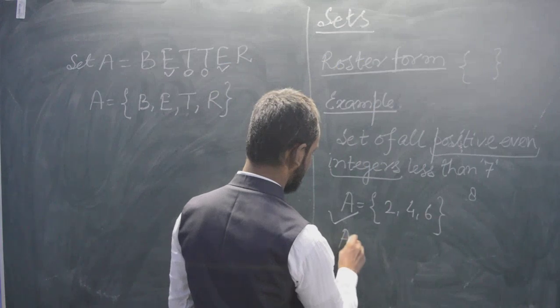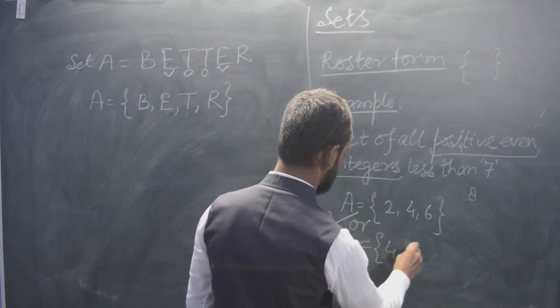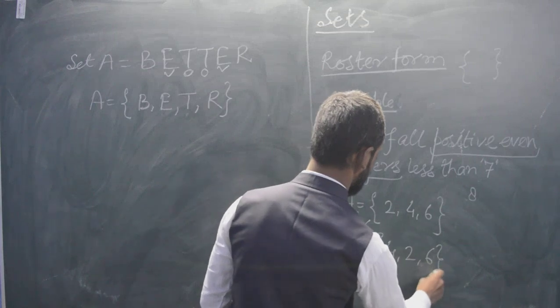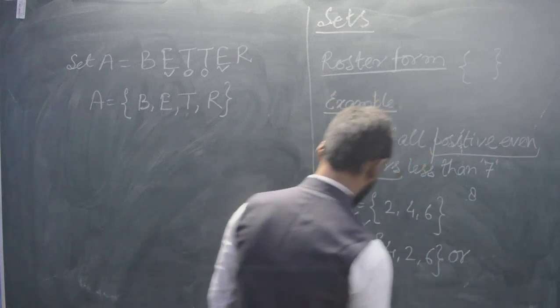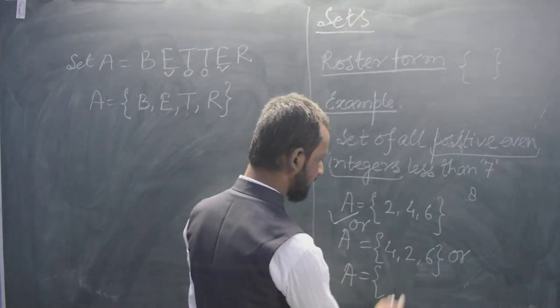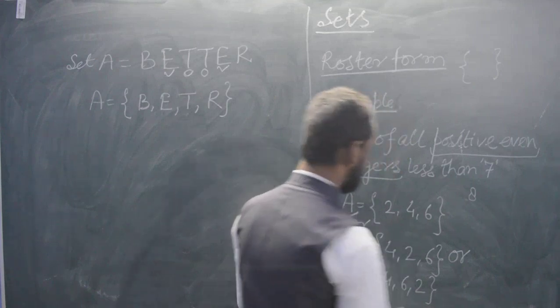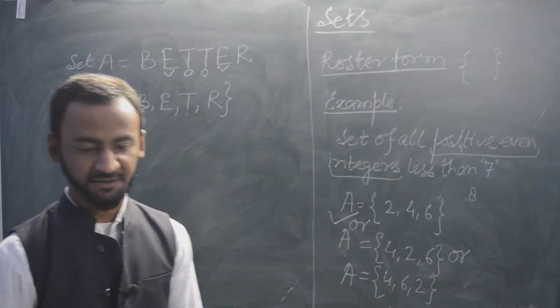So we can write A equal to {4, 2, 6}, or A equal to {4, 6, 2}. Whatever the possibilities we can write.